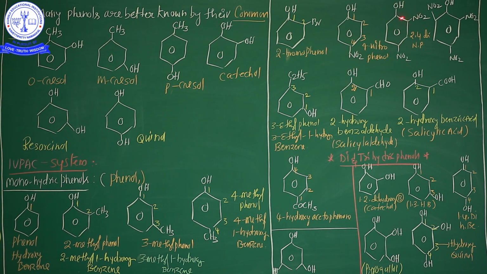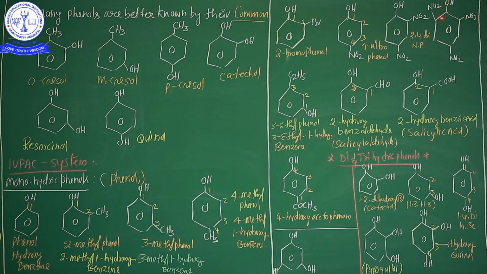Here the nitro groups occupy the 2 and 4 positions, so 2,4-dinitrophenol, and one more name is 2,4-dinitro-1-hydroxybenzene. Two different names.